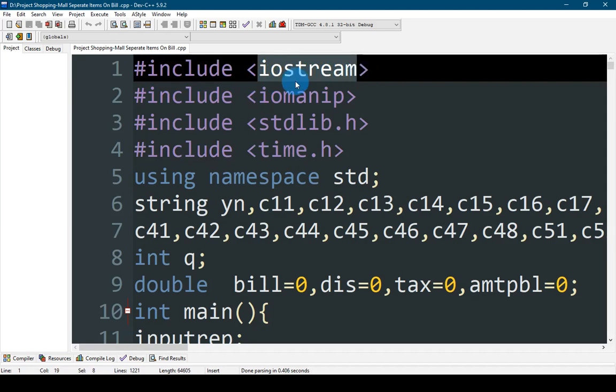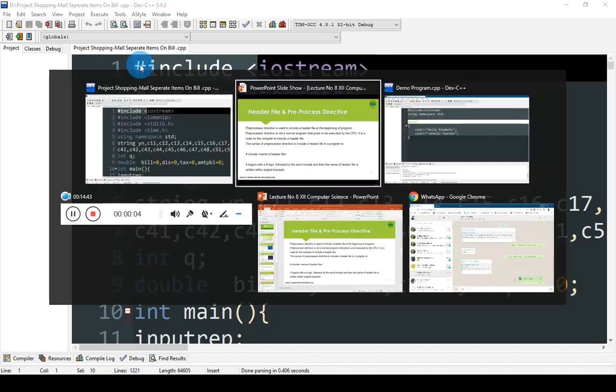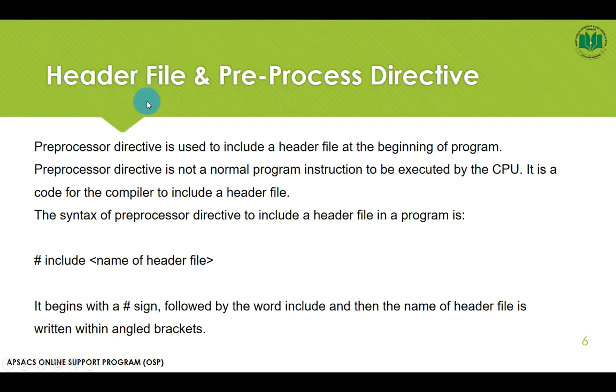And how do we attach this file? This file is attached by using a hash sign, then include, and then angular brackets. This is called the preprocessor directive. This is called a header file, and this is the preprocessor directive. Preprocess means before any kind of processing, it will attach the file to the program.